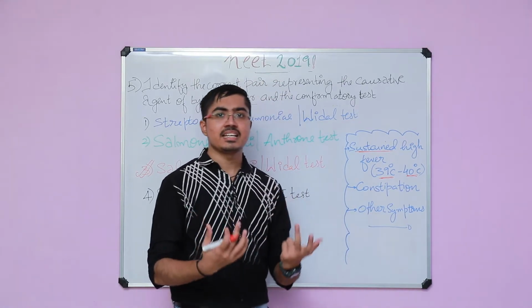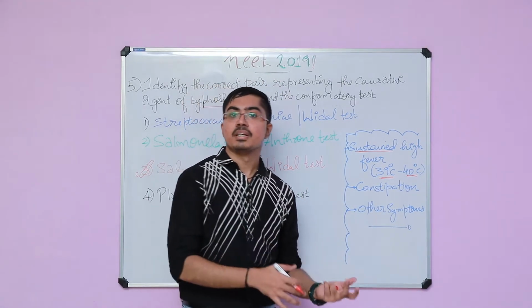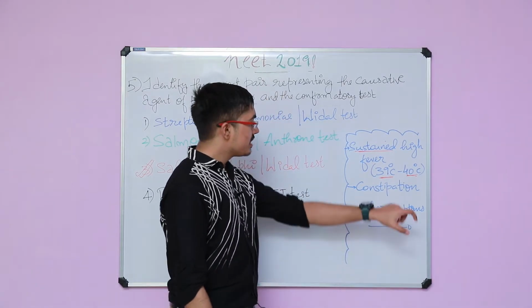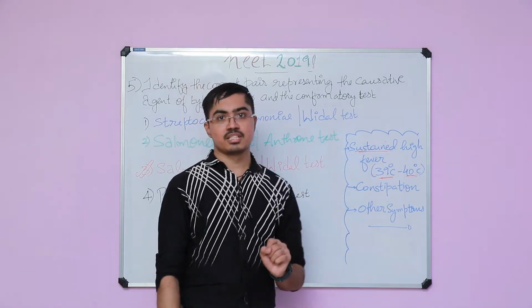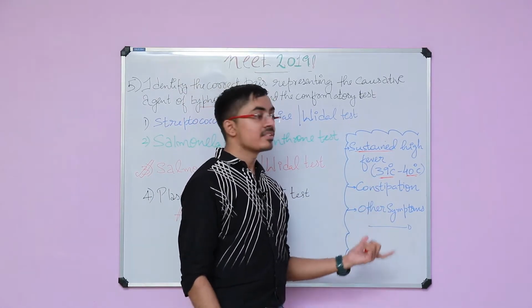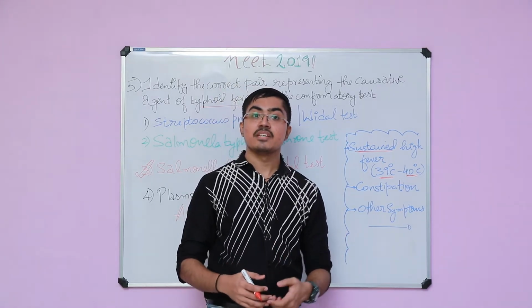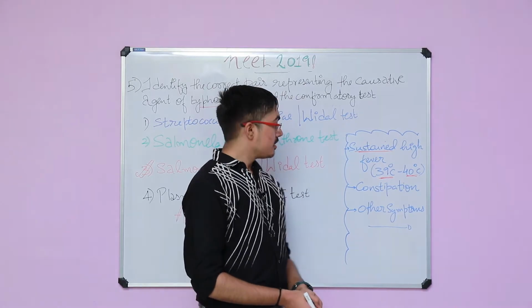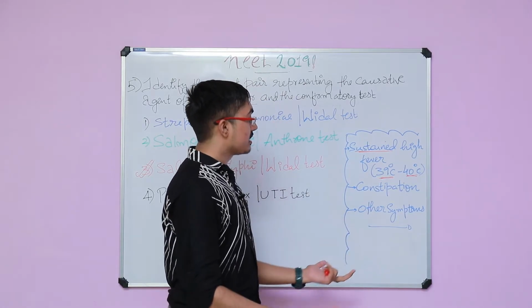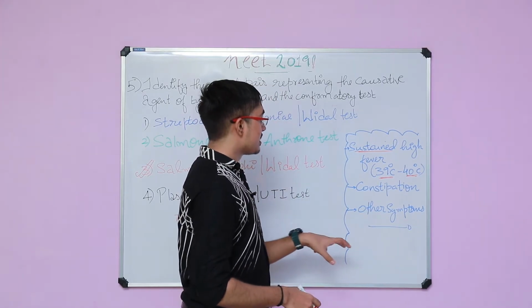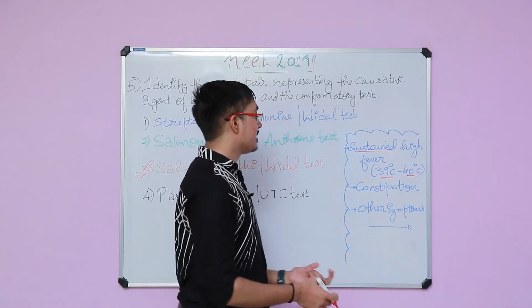Other symptoms include headache, nausea, vomiting, all those things. You can just mark it there and learn it from there itself, because these other symptoms are not specific for this disease. Headache can be present even if you get a common cold or any other viral fever. There can be anorexia, you will not take food because there is no taste, the taste buds in the tongue are actually inactivated in that kind of situation.